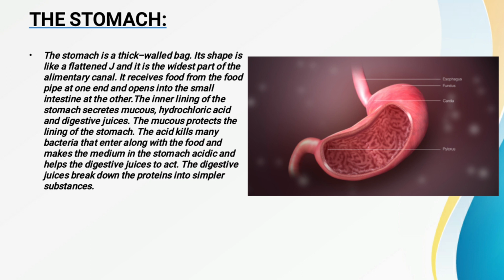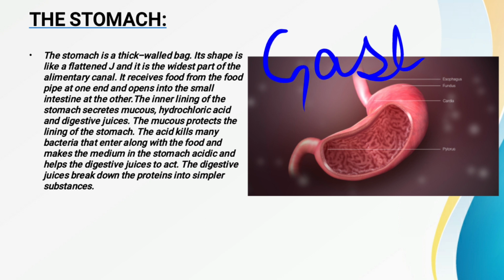All of you know that once the food is being chewed with the help of the buccal cavity, after that the food is being transported into this stomach. Now the stomach is also secreting a kind of juice, that is called as a gastric juice. Which juice is the stomach secreting? The stomach is secreting the gastric juice.